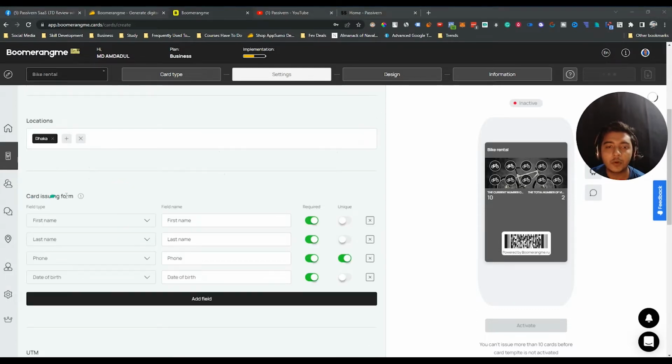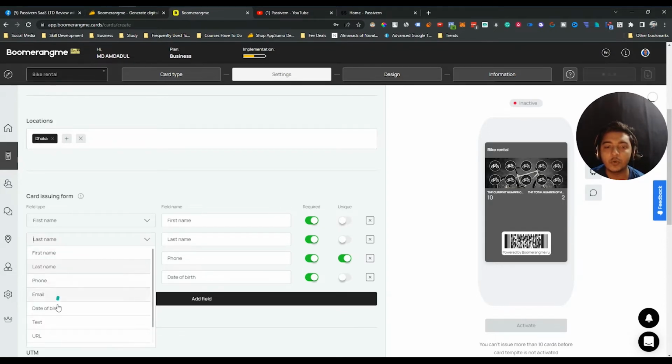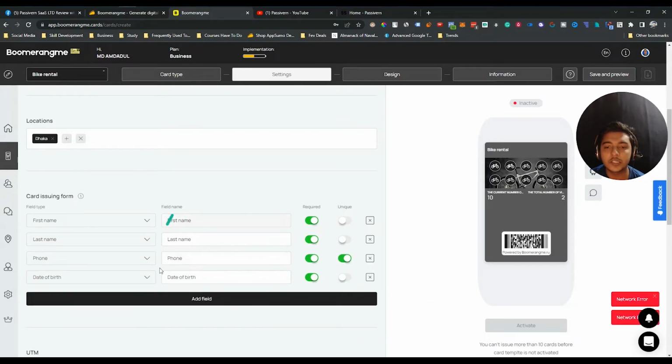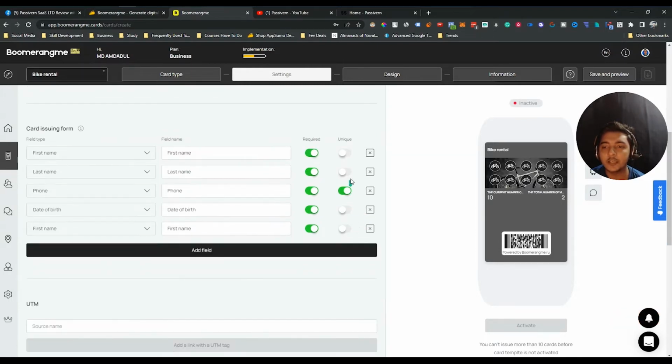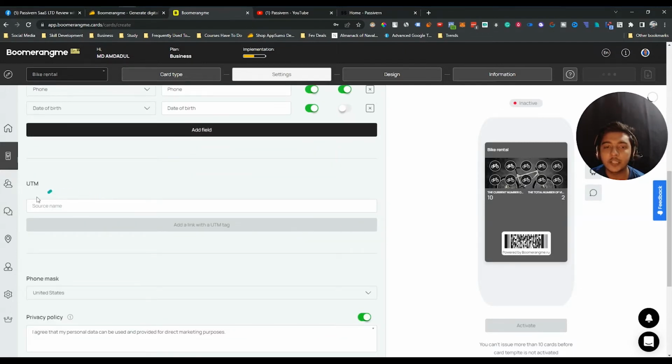After that, they have the option for the card issuing form. So here you can select what information you want to get from your customers. They have options for first name, last name, phone, email, date of birth, text, URL. So these are the things, guys. You can select any field. You can add more fields from here if you need. And you can also select whether this information should be unique or not. After that, they have the option for UTM.